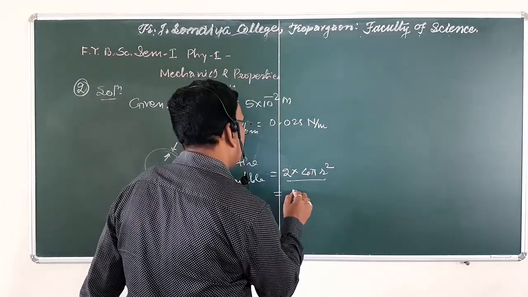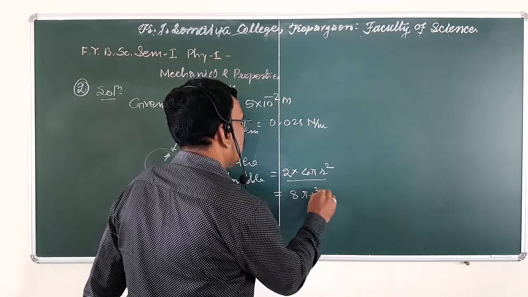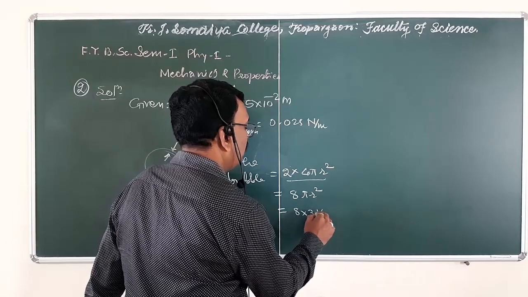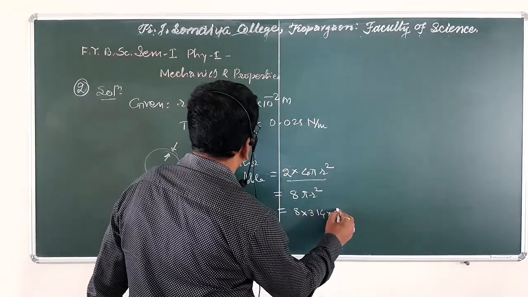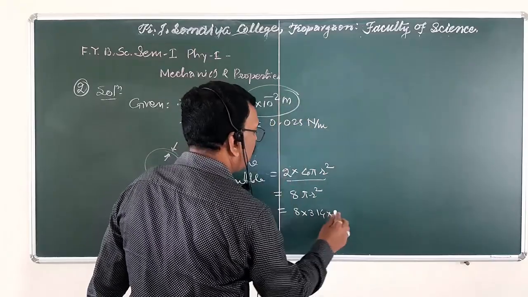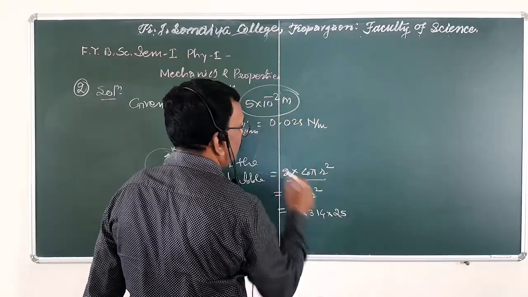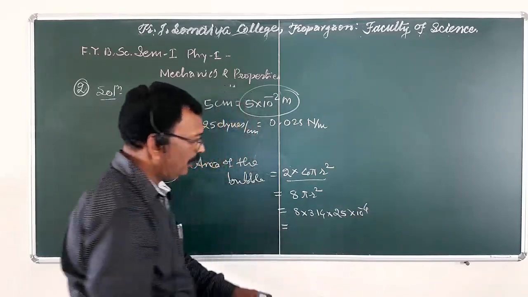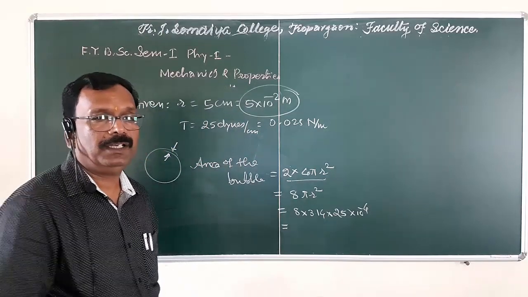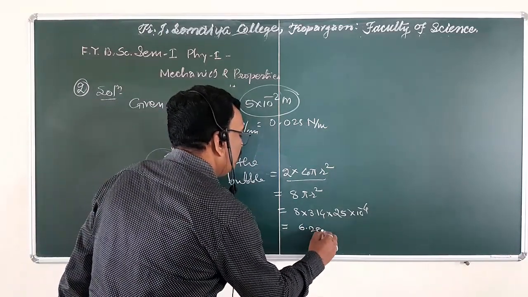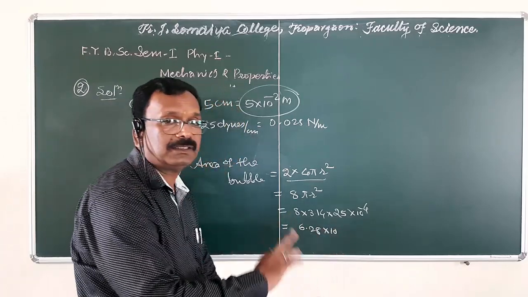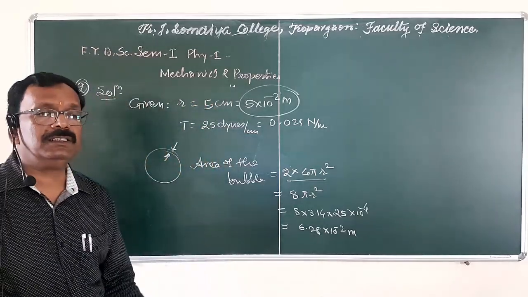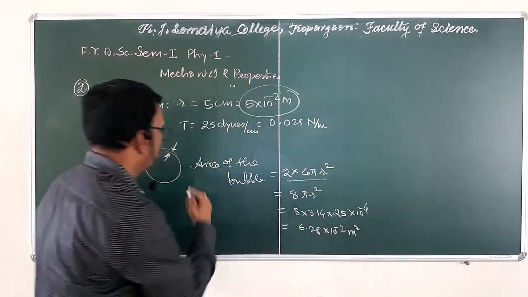When we solve this, we get 8 pi r square. Then substitute the values: 8 into the value of pi, 3.14, into radius square. Square of 5 is 25 and square of 10 raised to minus 2 is 10 raised to minus 4. When we solve this term, we get 6.28 into 10 raised to minus 2 meter square. This is the area of the sphere.